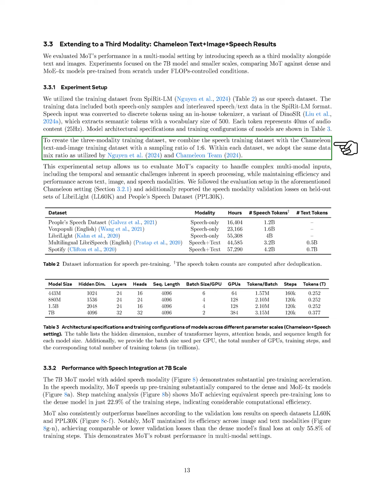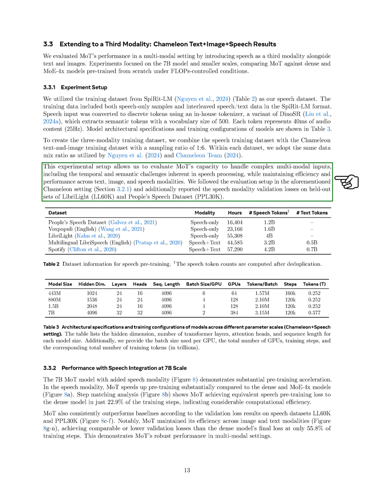We combined the speech dataset with the chameleon text and image dataset at a ratio of 1:6, maintaining the same mix ratio within each dataset. This setup allowed us to assess Mo's ability to manage complex multimodal inputs, addressing the challenges of speech processing while ensuring efficiency across all modalities. We followed the evaluation methods from the chameleon setting and reported validation losses for the speech modality on separate datasets.